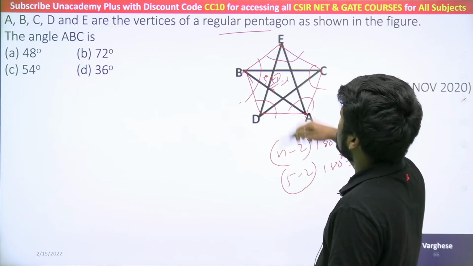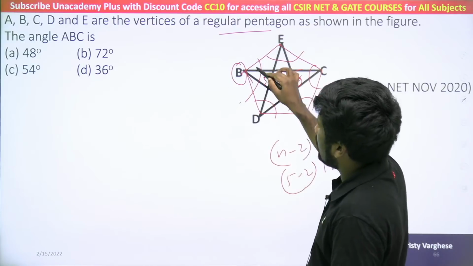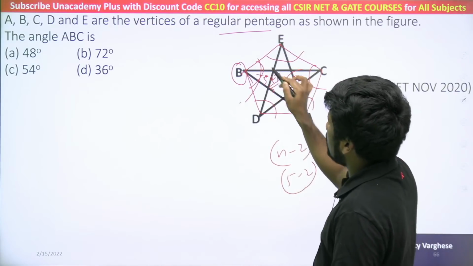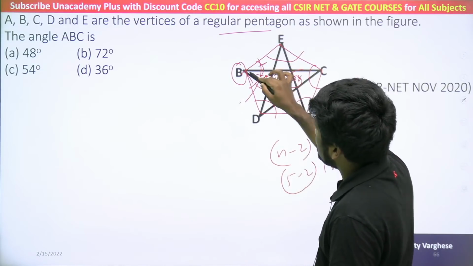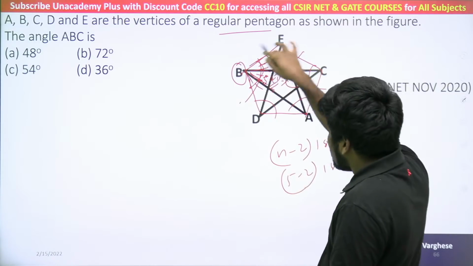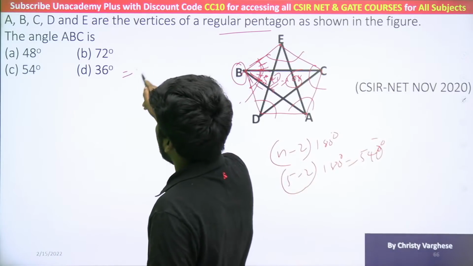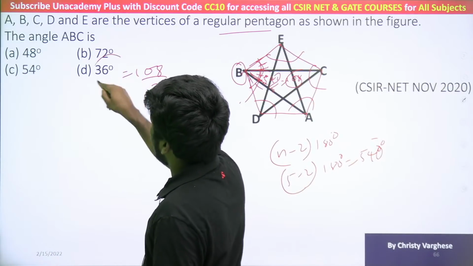540 by 5 is 108. So this angle B fully is 108. Angle B fully is 108 means each of these separate parts, this one and this one, are equal because they are equally spaced. So 108 by 3 will be your final answer. 108 by 3, answer will be 36 degree.